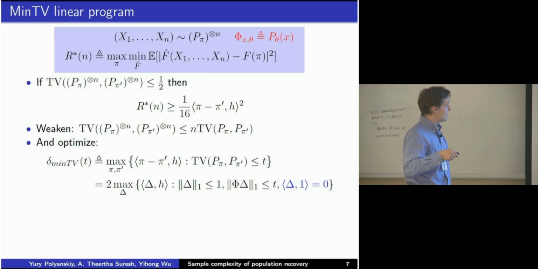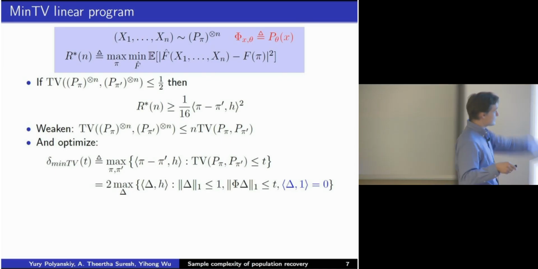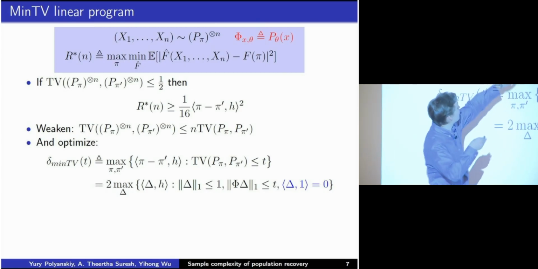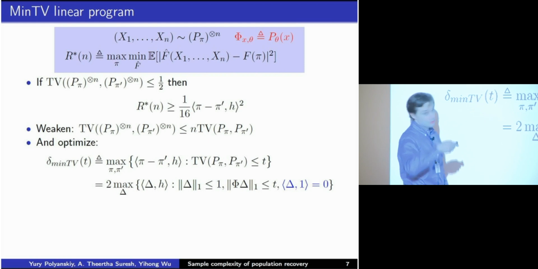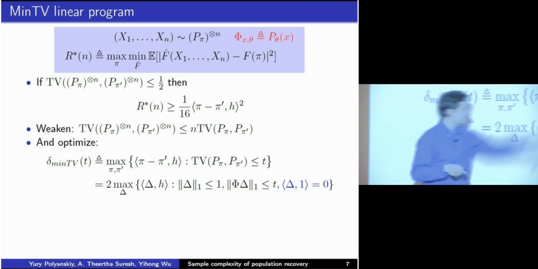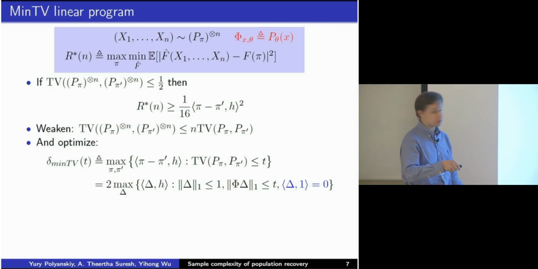First of all, the total variation of the n-fold product we can upper bound by the triangle inequality by n times the total variation between single-letter expressions. Now it makes sense to optimize the choice of pi and pi prime, because remember, our lower bound on the risk is the square of the gap in the value of the functional. So let's select the best possible pair subject to the total variation constraint.